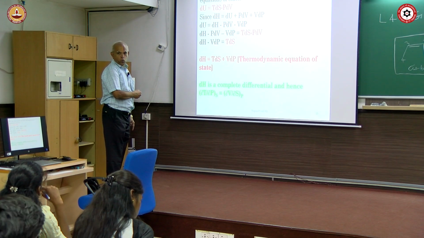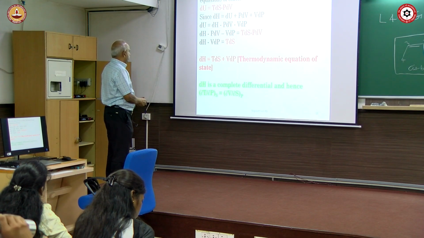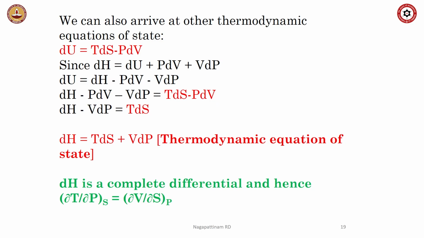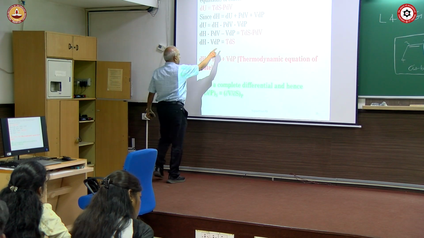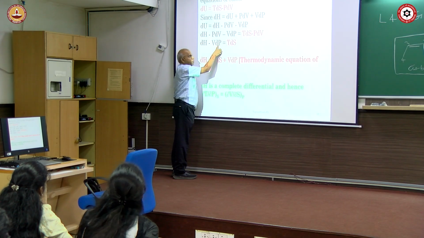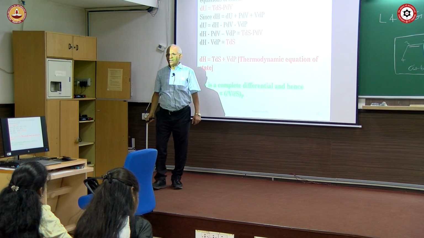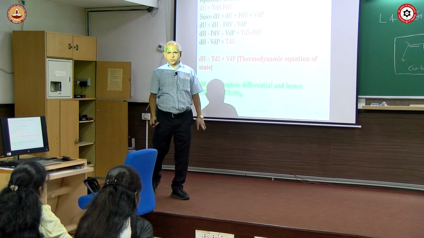The previous one involved U. Now, it involves H. Very simple. From this, automatically you can arrive at a Maxwell relationship as ∂T/∂p at constant S equal to ∂V/∂S at constant p, and that is the second Maxwell relationship, which is nothing but the Euler reciprocity relationship.